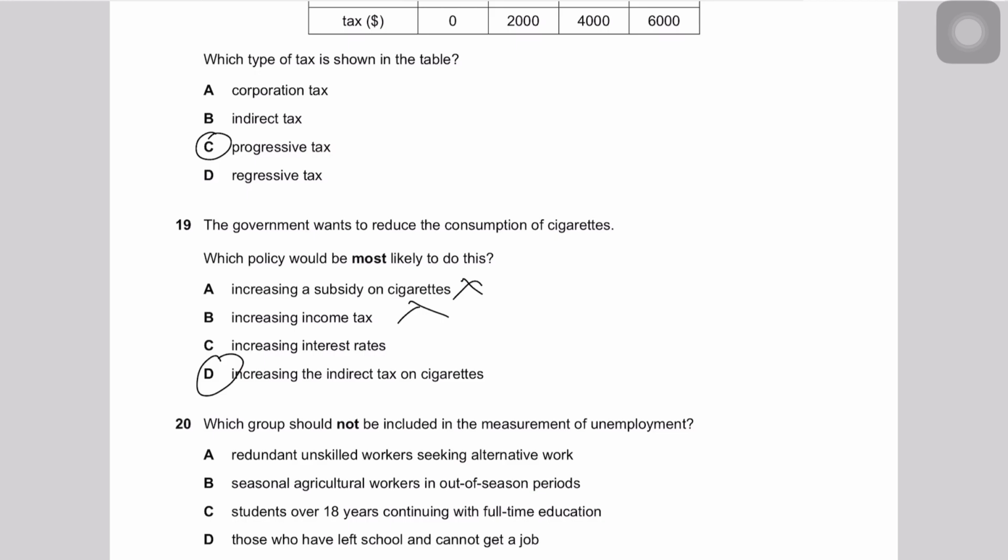And I have a whole YouTube video on indirect taxes, on the effectiveness and evaluation of indirect taxes in reducing market failure. Do check that out. So question number 19, the answer should be D. Definitely 19 should be D. Moving forward,